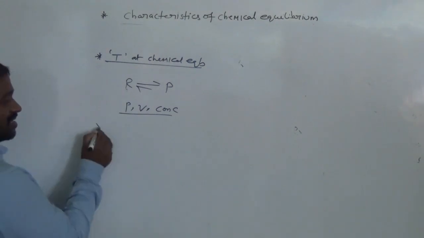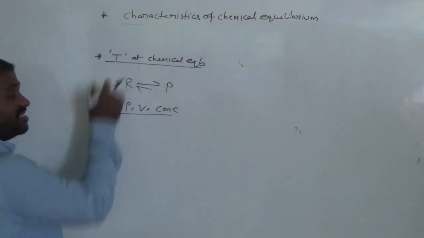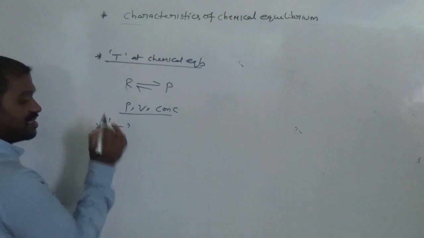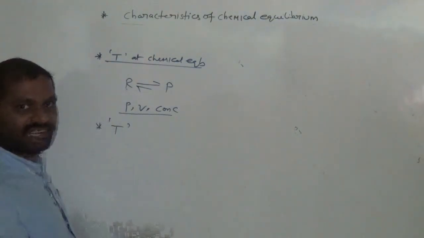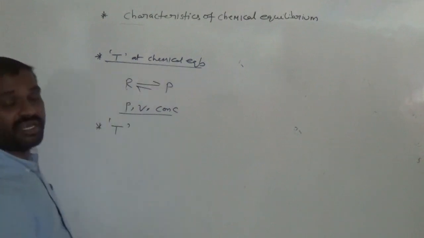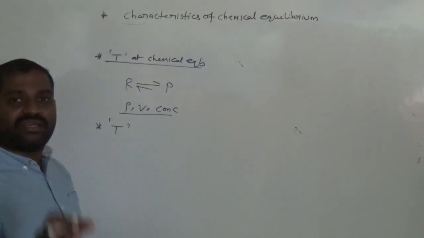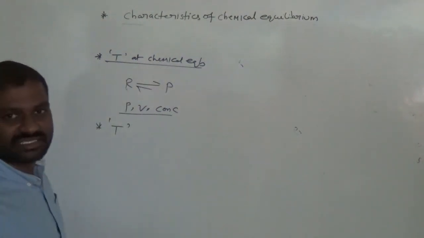But if you change the temperature at equilibrium, that means increase or decrease, the equilibrium position 100% undergoes changes.